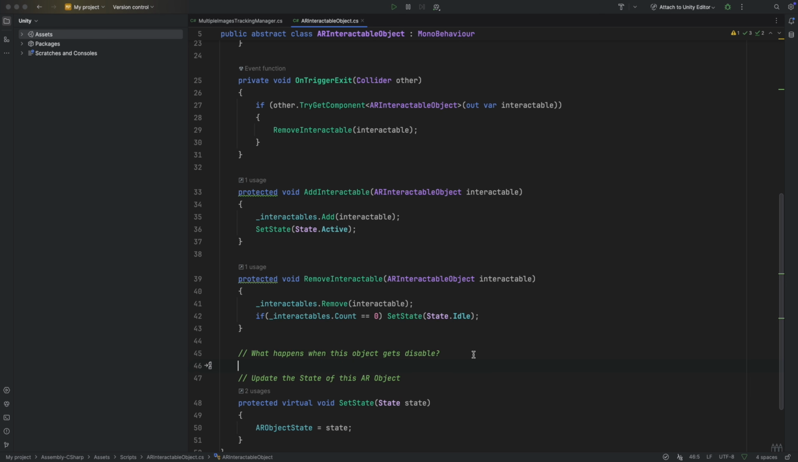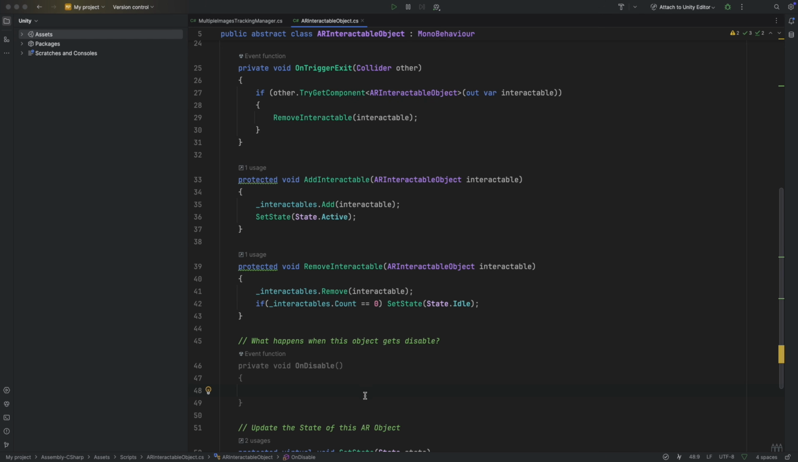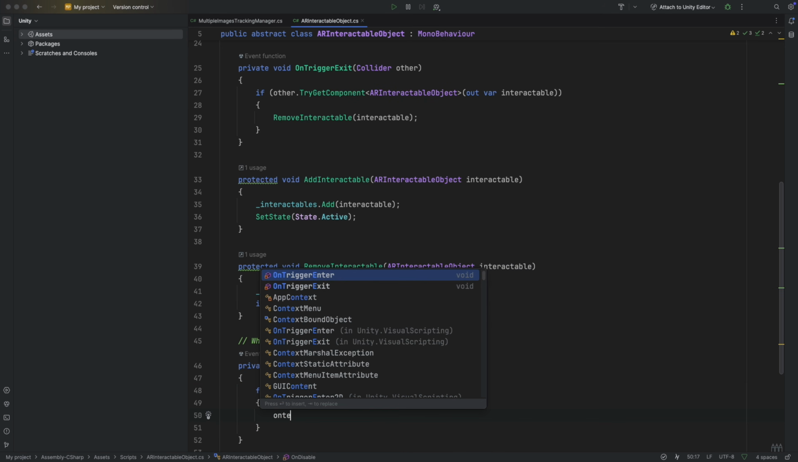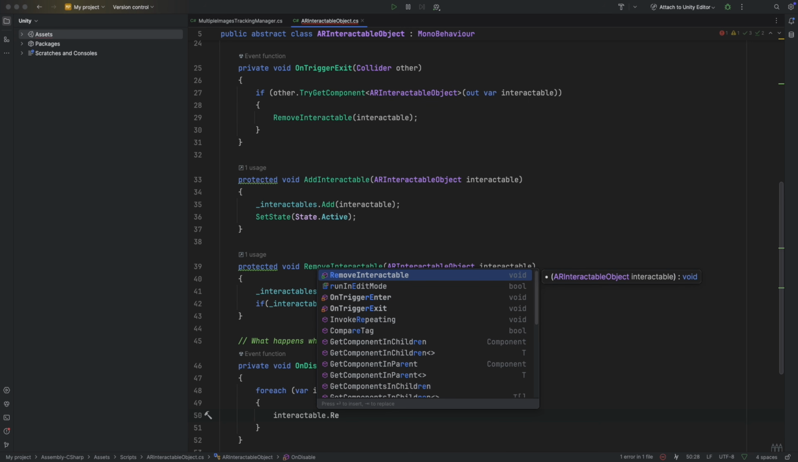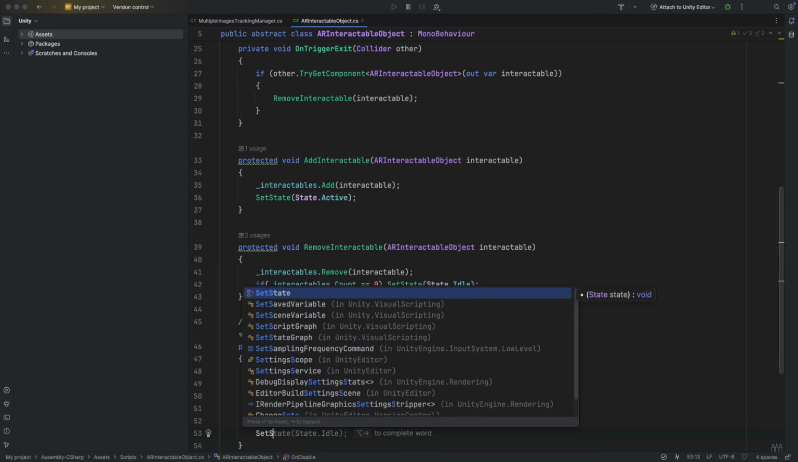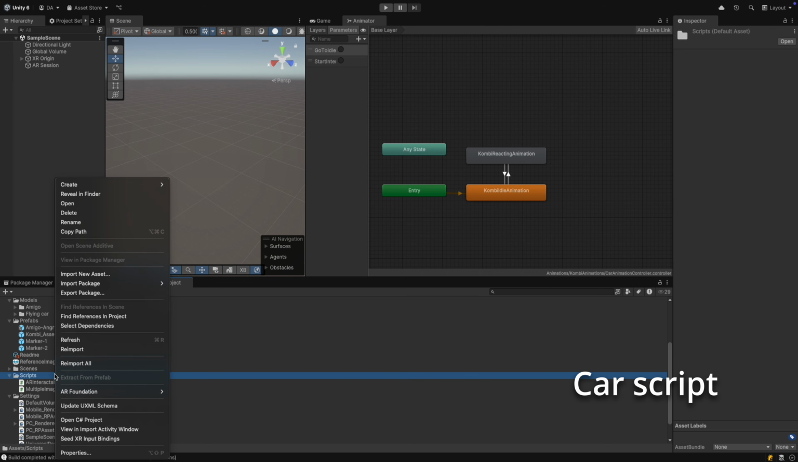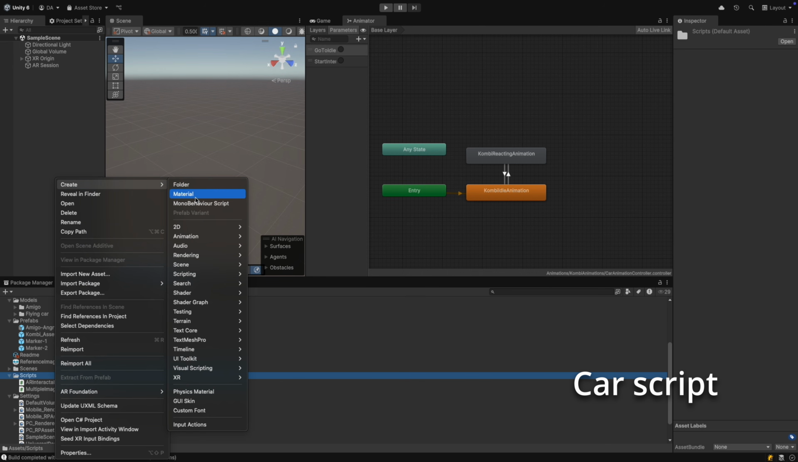Now, what happens when this object gets disabled? Create onDisable. Here, create a foreach loop that goes through interactables list, and for each one, we say, please remove me from your list. At the end, we empty our list and we set this state as idle. Okay, now save.